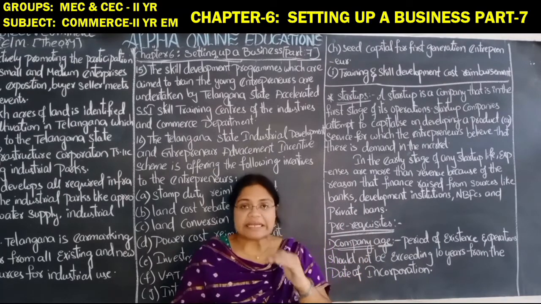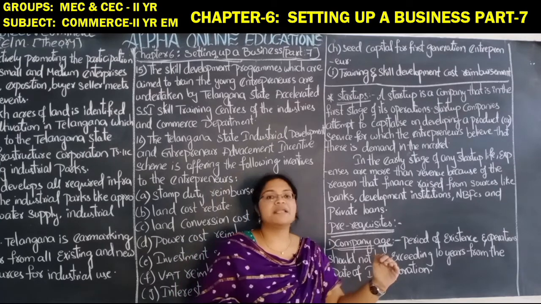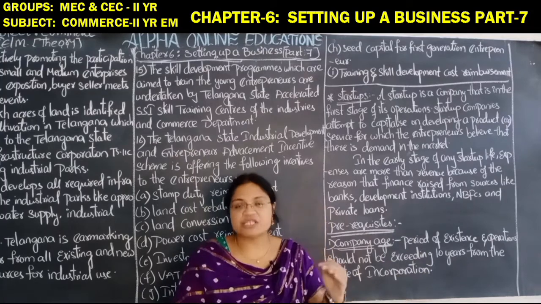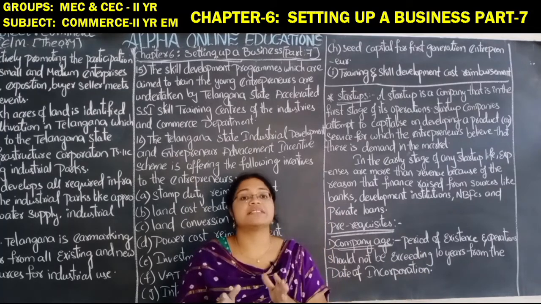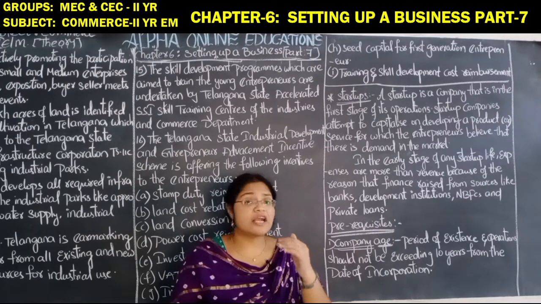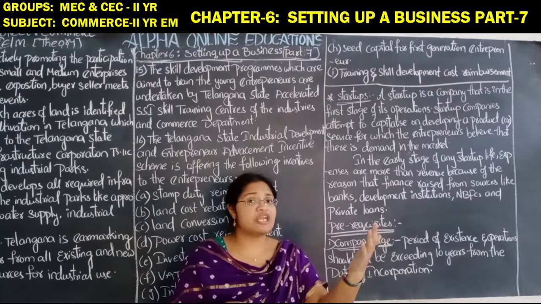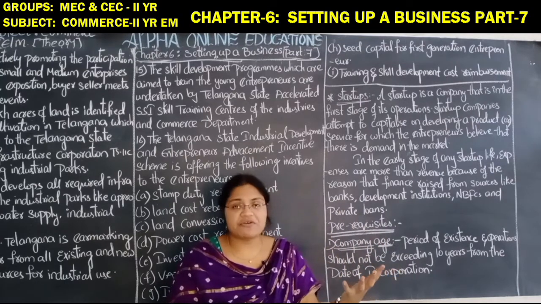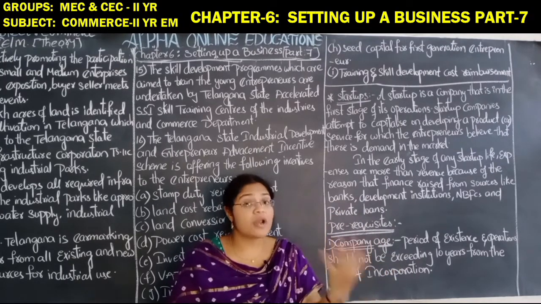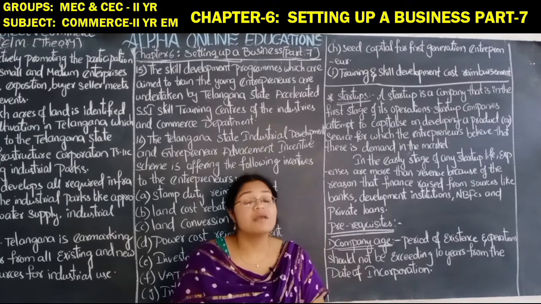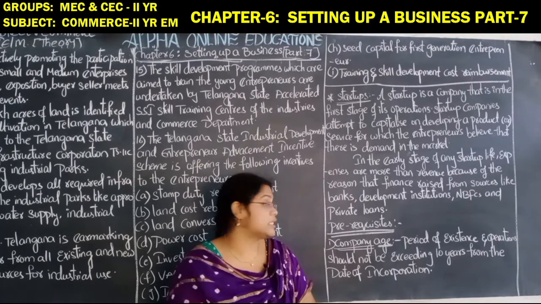But in the initial stage, whether it is a company or an industry, it has to face a number of losses and some expenses, and it can't generate more revenue. Revenue means income or profit. They can't generate that, but they have to spend more cost in the initial stage of the startup.